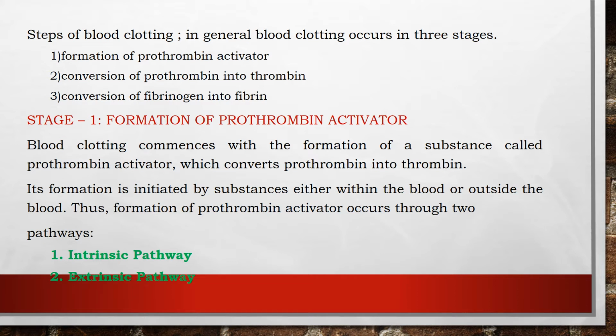Blood clotting starts with the formation of a substance called prothrombin activator. This prothrombin activator converts prothrombin into thrombin. That is the second step, conversion of prothrombin into thrombin. The prothrombin activator formation may occur either within the blood or outside the blood. Thus, the formation of prothrombin activator occurs through 2 pathways, that is the intrinsic pathway and the extrinsic pathway. Next we will discuss what the intrinsic and extrinsic pathways are.